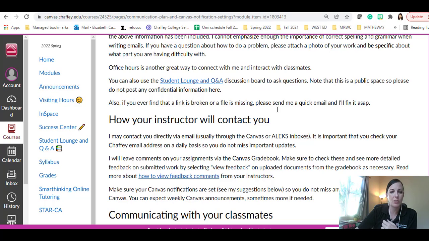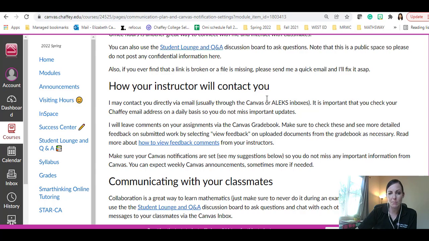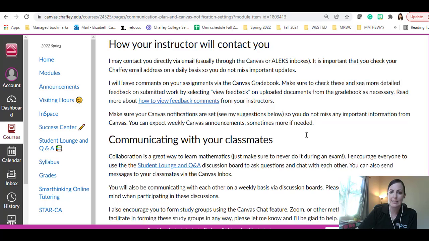Here's our communication plan, so how you're going to contact me, how I'll contact you, which is most of the time through announcements, and you'll want to update your settings to have your announcements be sent to your email, and you should be checking your email every single day, okay? I'll also be providing feedback to you within Canvas, so please make sure you view assignments and things that you turned in, view the feedback. If you have questions about any of this, please let me know.